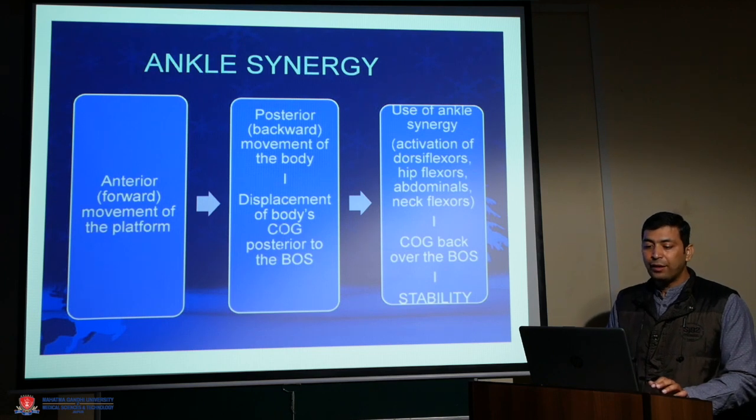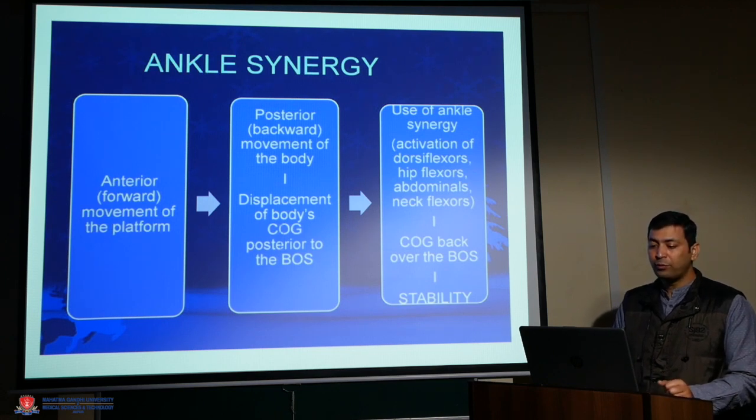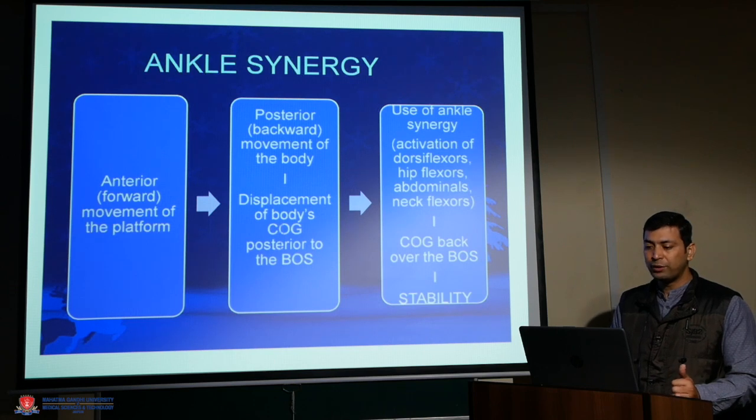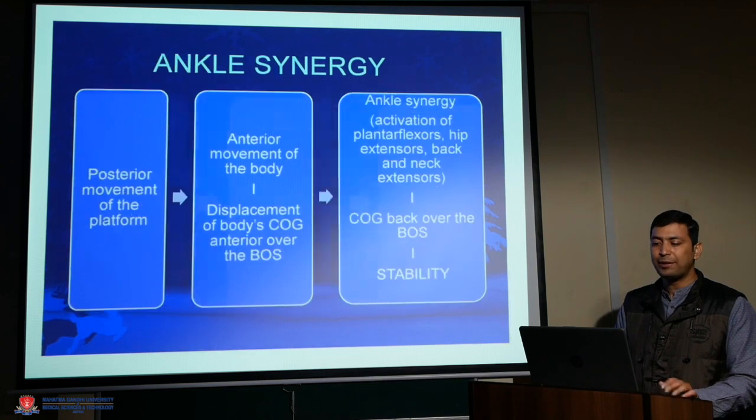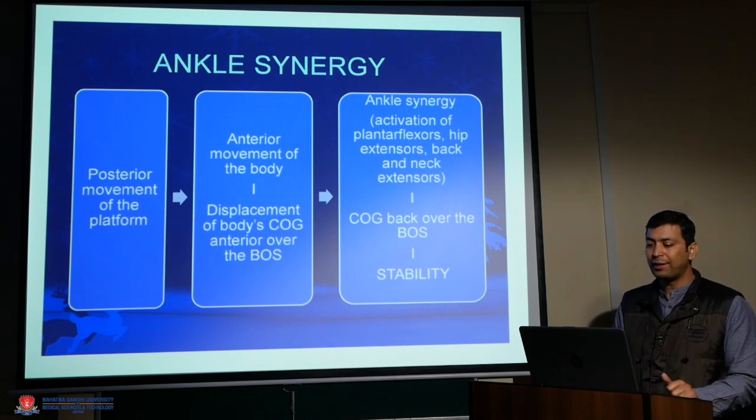Ankle strategy: with anterior, forward movement of the platform, there is posterior, backward movement of the body, displacing the body center of gravity posterior to the base of support. Use of ankle strategy: activation of dorsiflexors, hip flexors, abdominals or neck flexors brings the center of gravity back over the base of support and maintains stability. Just opposite, with posterior movement of the platform, there is anterior movement of the body and displacement of the body center of gravity anterior over the base of support. Stability is maintained through activation of plantar flexors, hip extensors and back extensors, bringing the COG back over the base of support.